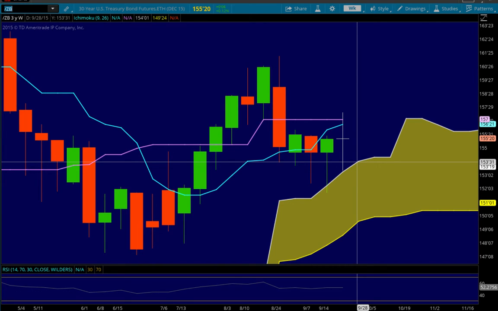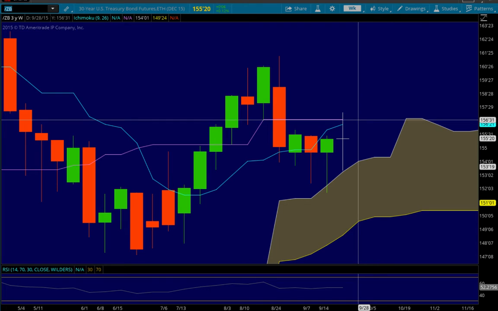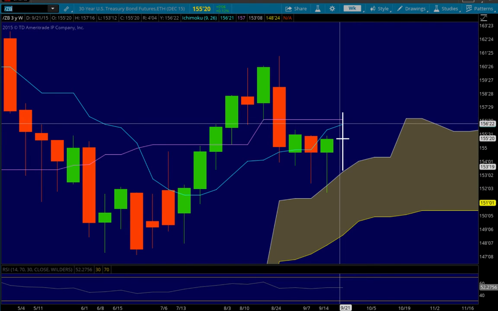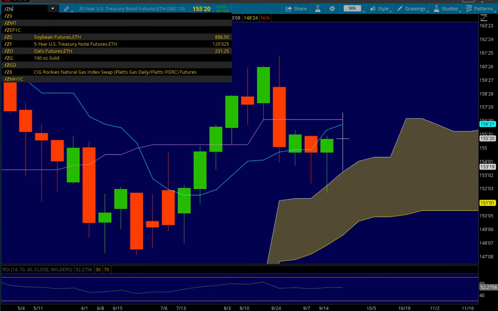And then I'm going to guess that when the new weekly candle opens up, the Tenkan-sen and Kijun-sen might be pretty confluent, maybe around 157, thereabouts. So that should offer resistance. Overall, the ZB chart is bullish as price action is over the cloud. Let's look at the 10-year.